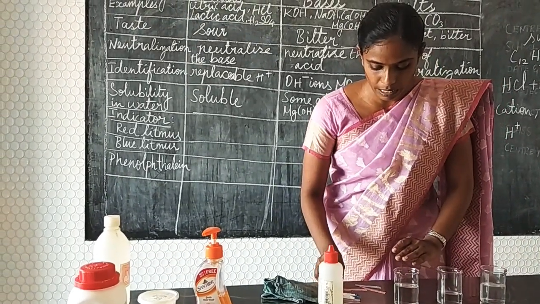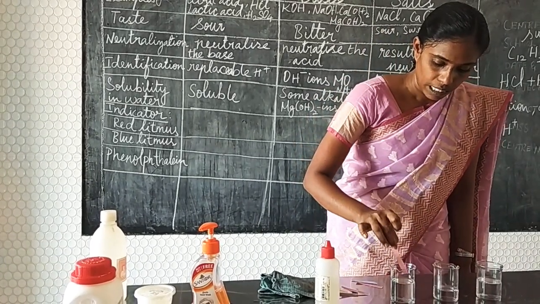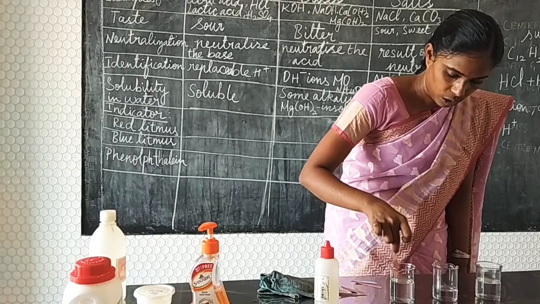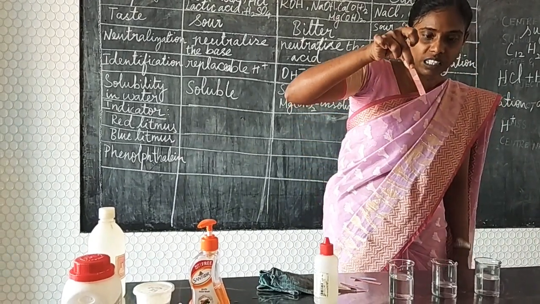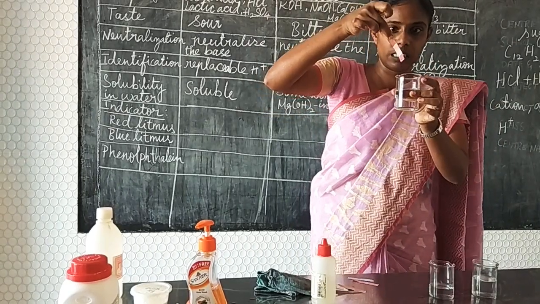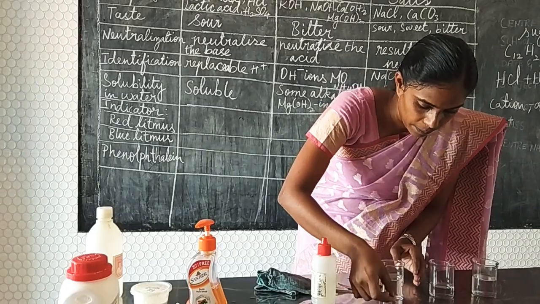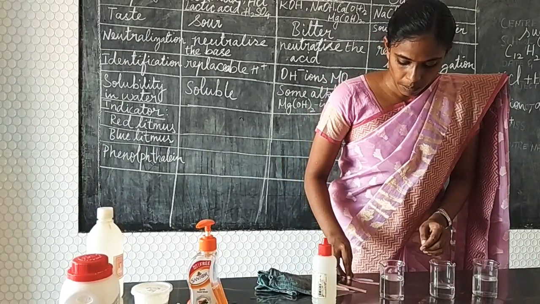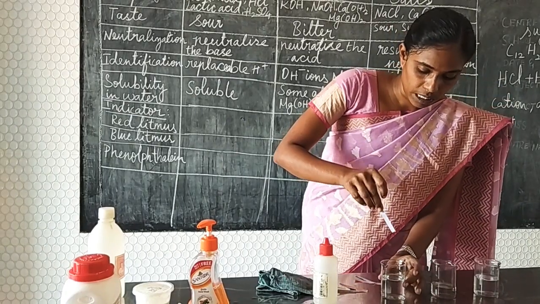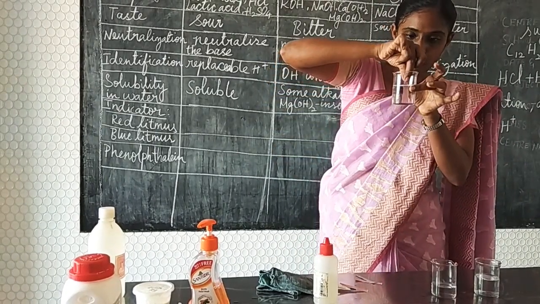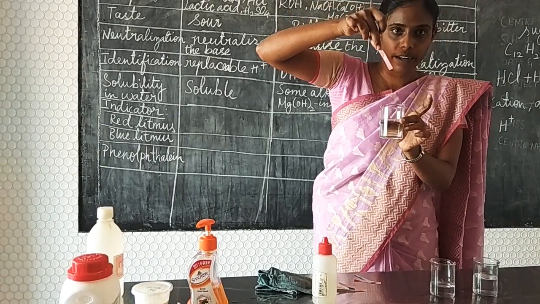So first I am taking a red litmus paper and I am going to dip it in a solution. When I am dipping it in this solution, you can see that there is no color change in this red litmus paper. I am keeping it aside. Now I am dipping a blue litmus in this same solution. You can see that up to where I dipped, it has changed into red in color.